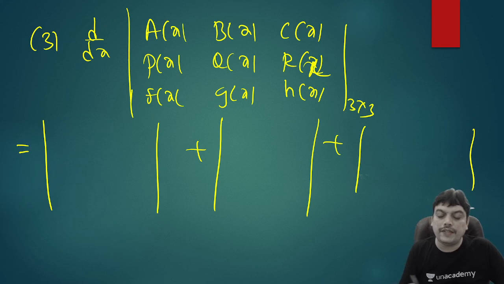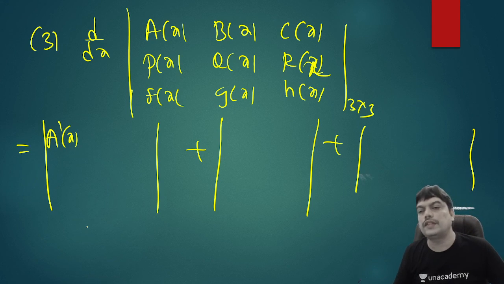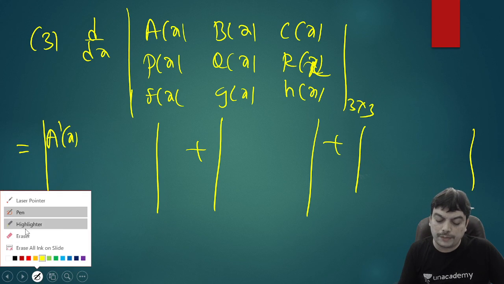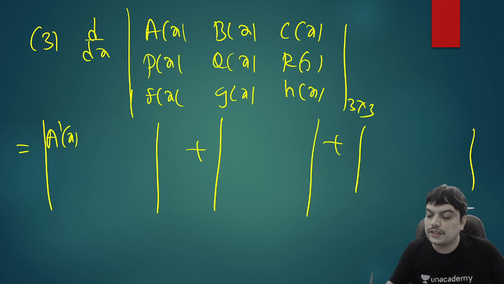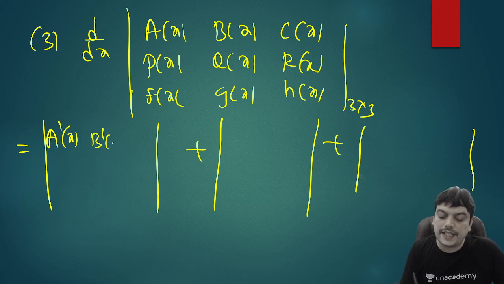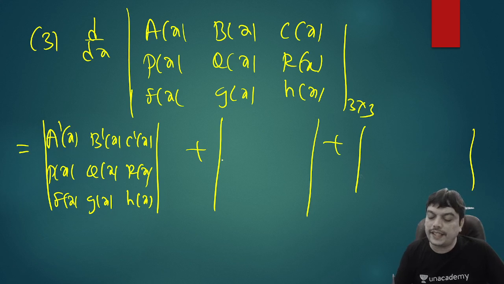In the first determinant, we'll differentiate first row. We can do with column also. Either you can do for first column, second column, third column, or first row, second row, and third row. So we are just following only one of the methods throughout so that it is fixed. So a dash x, b dash x, c dash x, you write derivative. The remaining 2 rows you should write same. That is p of x, q of x, r of x will write same. And even this f of x, g of x, h of x, you will write it as it is. In the second determinant, to differentiate second row, so you will get p dash x, q dash x, r dash x.